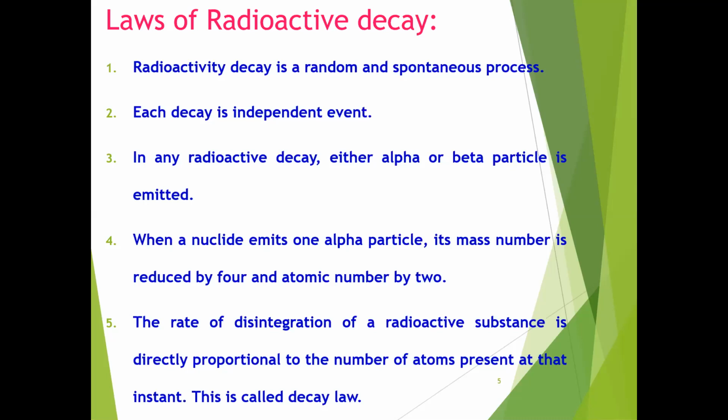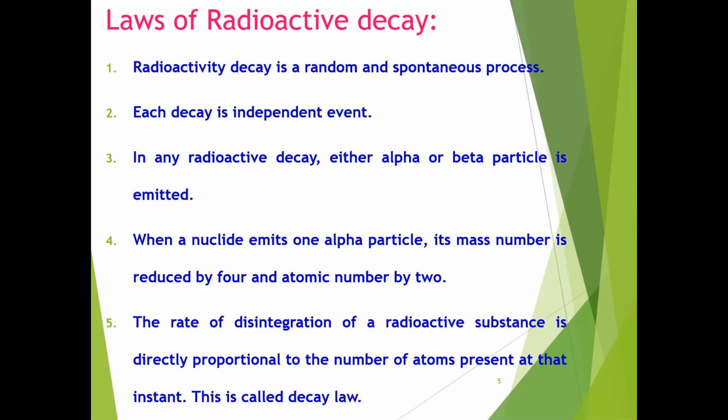And the fifth one is that the rate of disintegration of a radioactive substance is directly proportional to the number of atoms present at that instant.